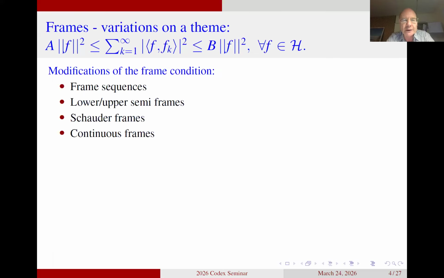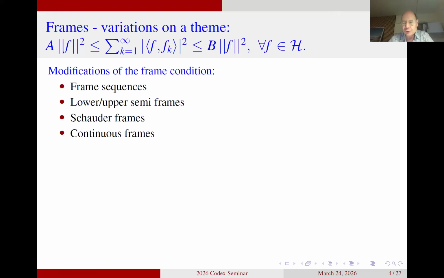And there's the idea of looking at continuous frames. And in that case, we replace the discrete index sets. We have these elements Fk in the frame condition, where k is running from 1 to infinity. So we replace these Fk with k in a discrete set by Fk where k is running, for example, in an interval or running through all of R. And if you do that, then the summation will be exchanged by an integral. And again, you can actually run a theory that in many aspects is very, very similar to standard frame theory.